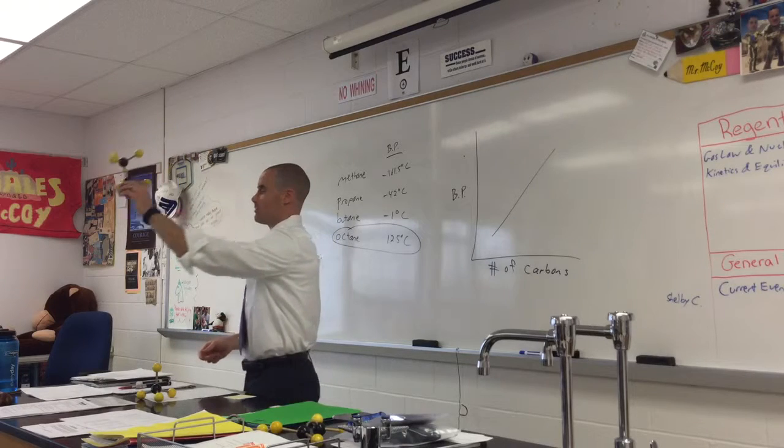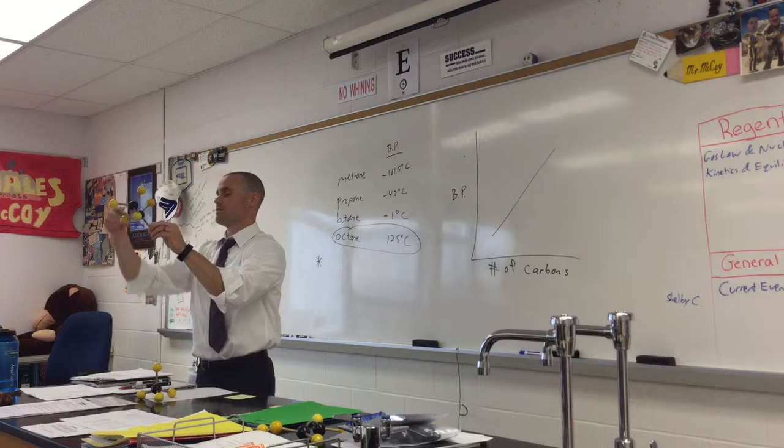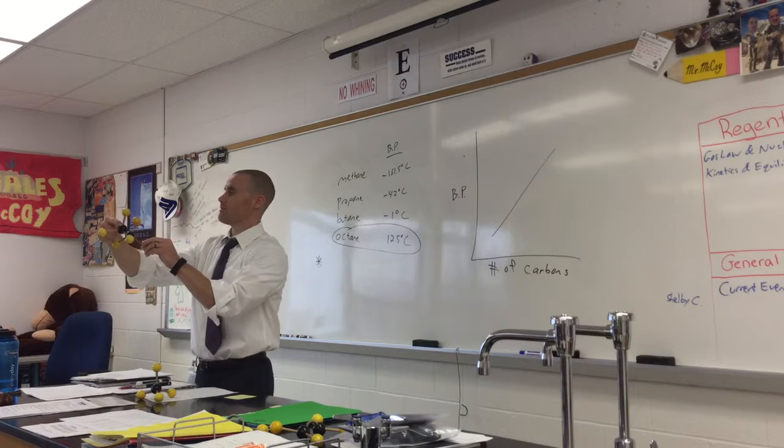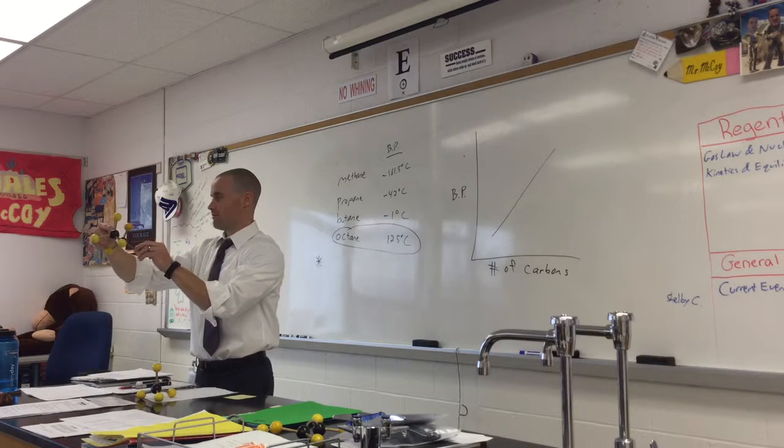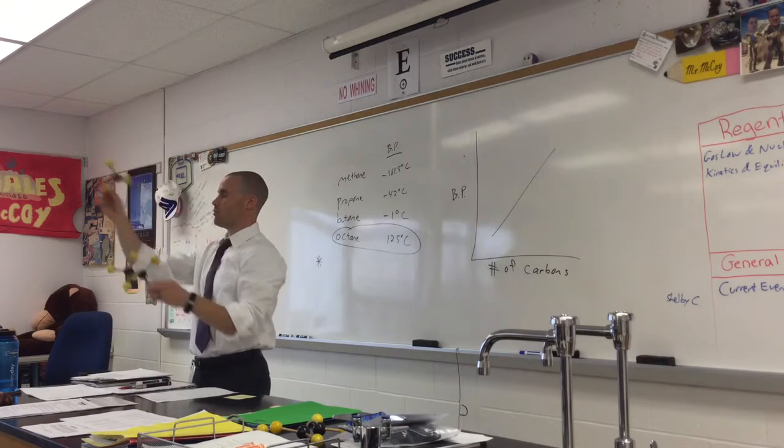How would we count up the number of electrons here? It would be 1, 2, 3, 4, 5, 6 plus 12. 6 plus 6. 18. So this has 10, this has 18. This has a higher boiling point than this.